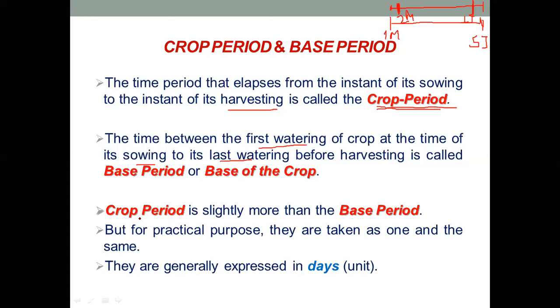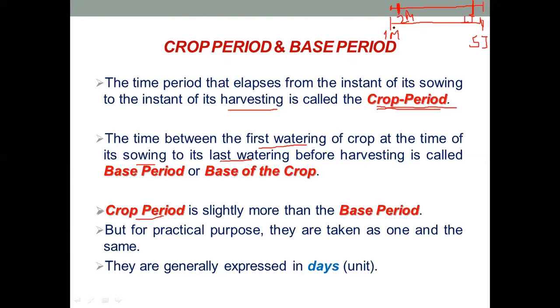Now as you can imagine, crop period is greater than the base period. Base period will always be less than the crop period, but for practical purposes, whenever we say base period, we will consider it as crop period, or whenever we talk about crop period, we will consider it as base period, because the difference between them is not very much.